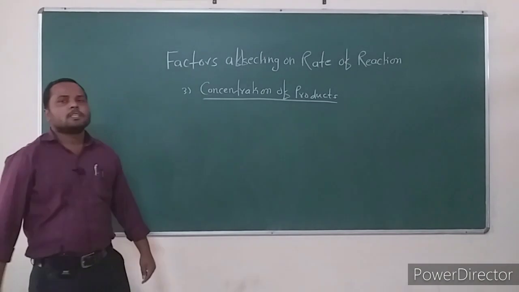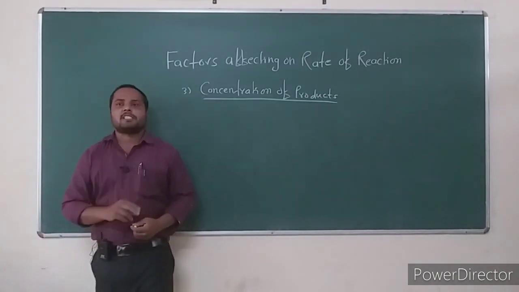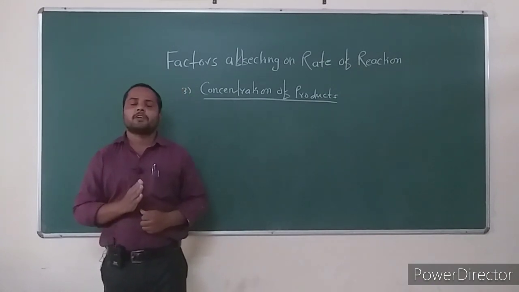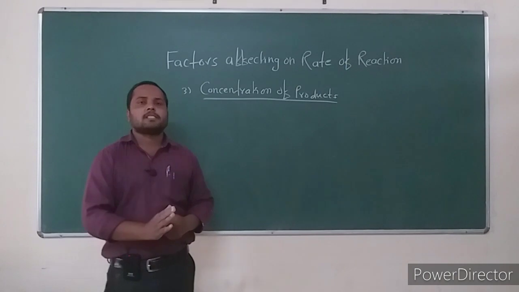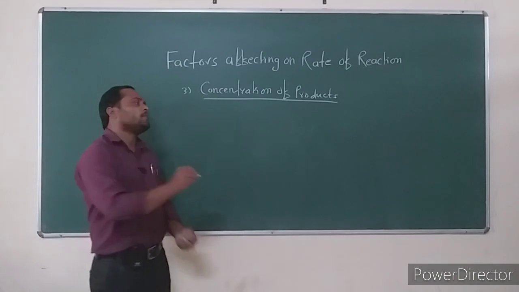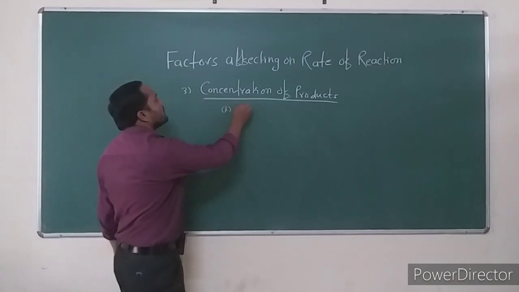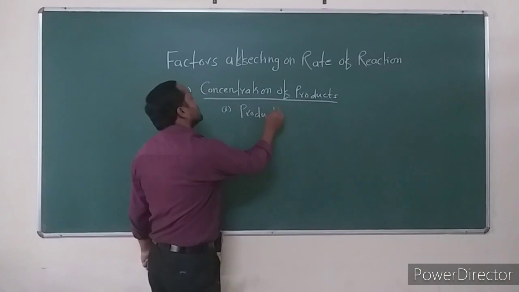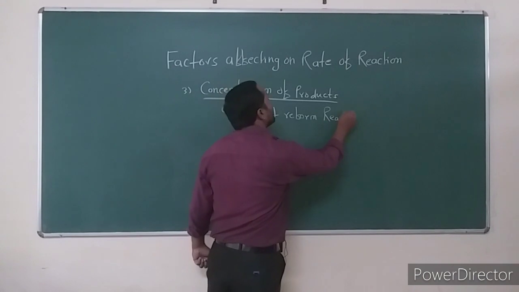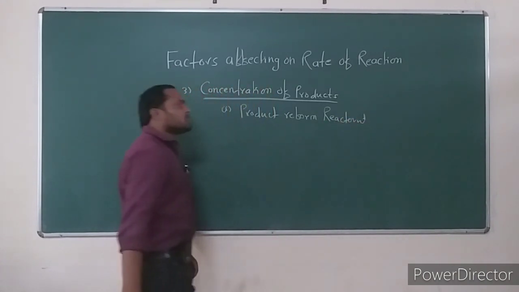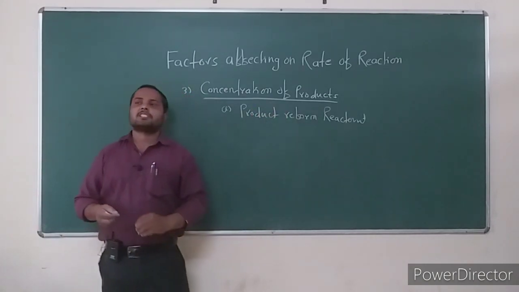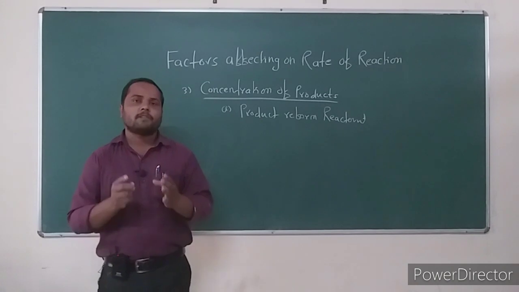Concentration of product. Generally, in two cases, the rate of a chemical reaction depends on the concentration of product. In the first case, the product reforms the reactant. In some chemical reactions, if conversion of product into the reactant occurs, the rate of reaction also depends on the concentration of product.